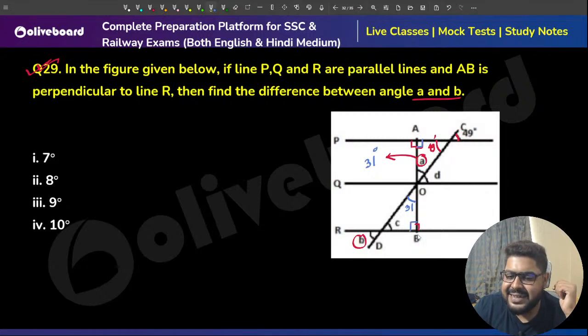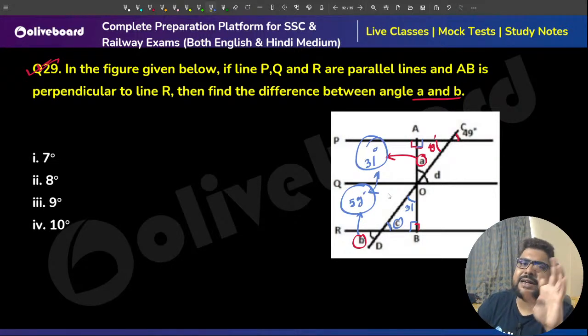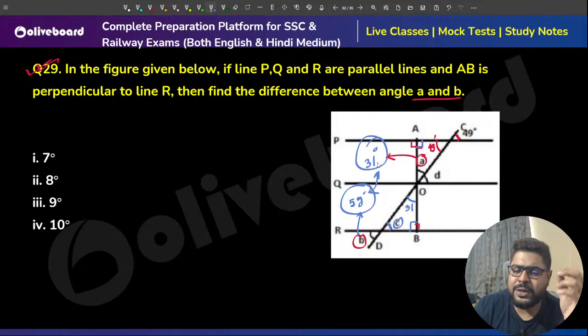This is again 90, sir. Can you figure out C, sir? Because C and B both are equal. Whatever C is, that is B only. So B, again I'm straight away saying, 90 minus 31, sir, 59 degrees. They are asking to find the difference. So 60 minus 31, 29, sir. 29, so 28 degrees.